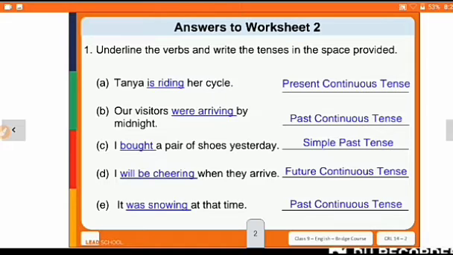Then it was snowing at that time. So that is our past continuous tense. Was plus V1 plus ing. कोई भी continuous tense में first form के साथ ही ing आएगा, whether there is past, present or future continuous. Okay, so that is your second worksheet, answers of second worksheet. तो ये आपको अपनी फेयरबुक में लिख लेना है. अगर फेयरबुक में लिख लिया है तो करेक्ट कर देना अगर रॉन्ग है, और अपनी नोटबुक में भी लिख लेना.